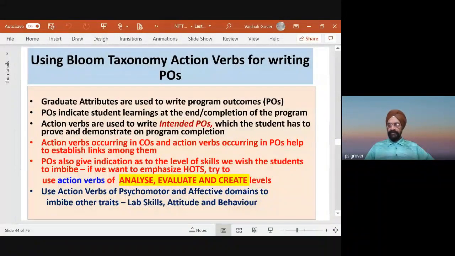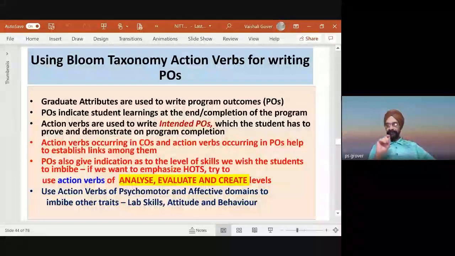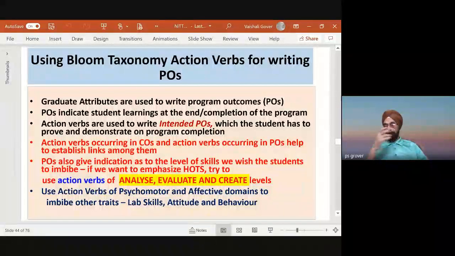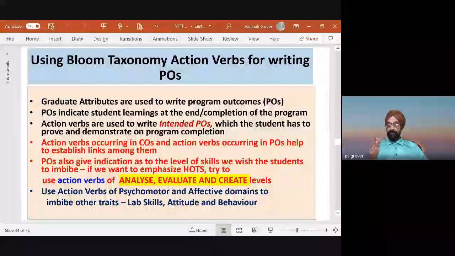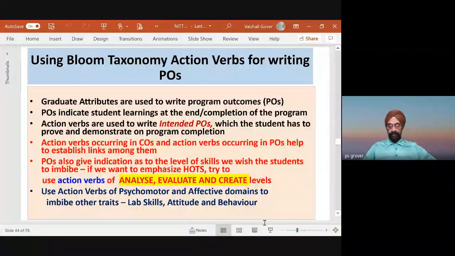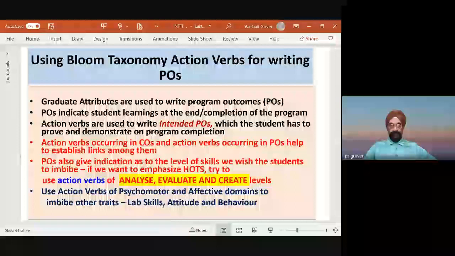Now, again the philosophy is action verbs. Action verbs are used to write intended program outcomes, intended because we want it. Action verbs are used to write intended program outcomes. The student has to prove and demonstrate this on program completion, right?